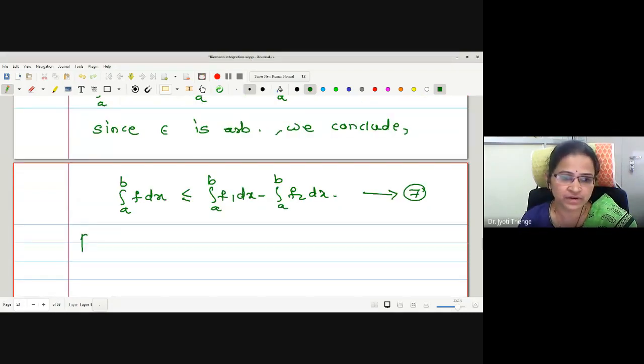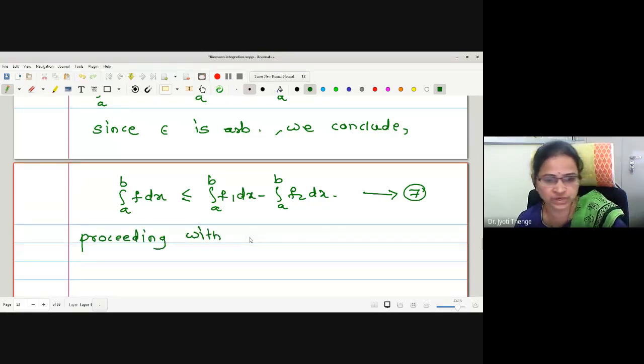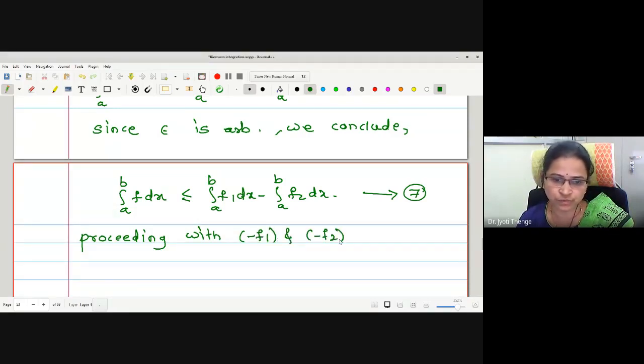Here I will write, proceeding with minus f1 and minus f2 in place of f1, f2 respectively, we get.